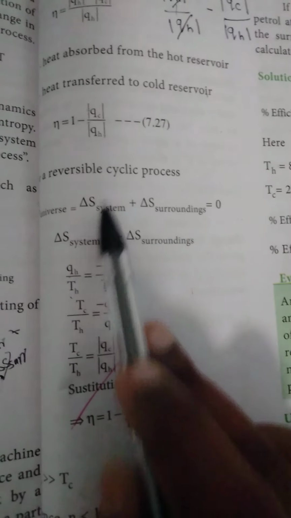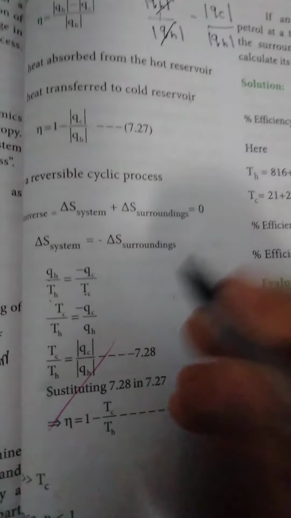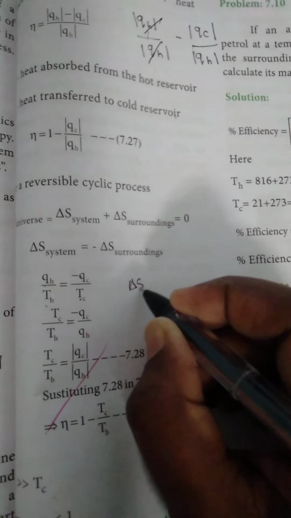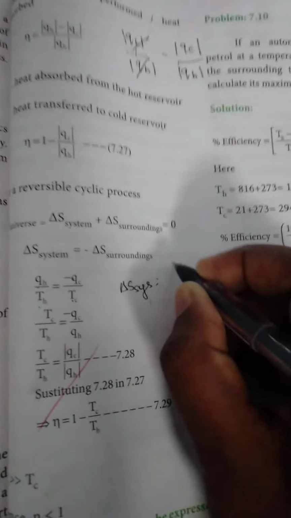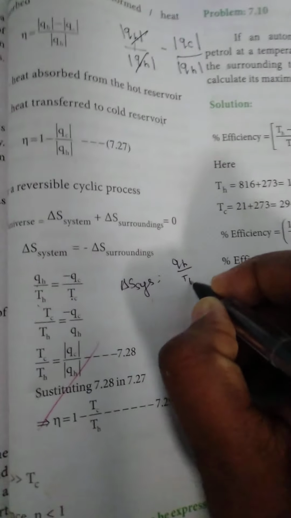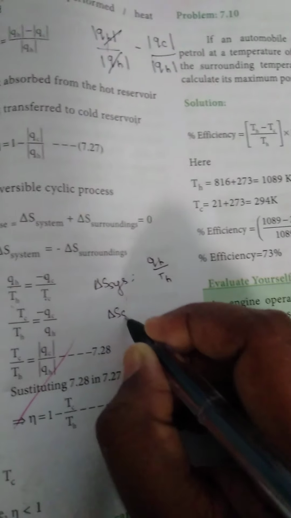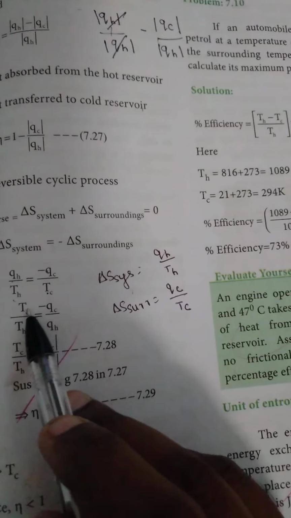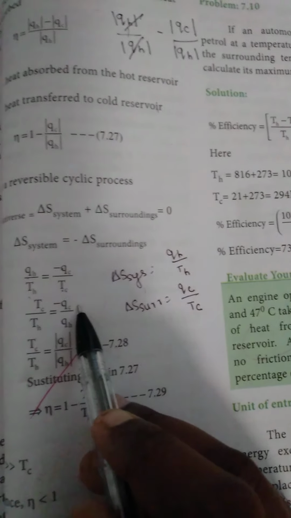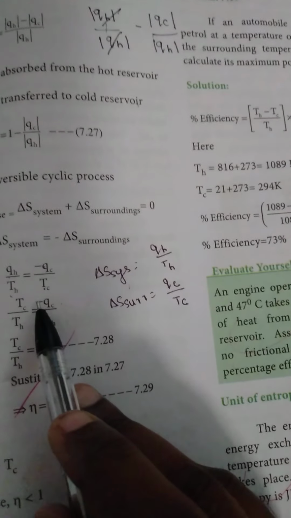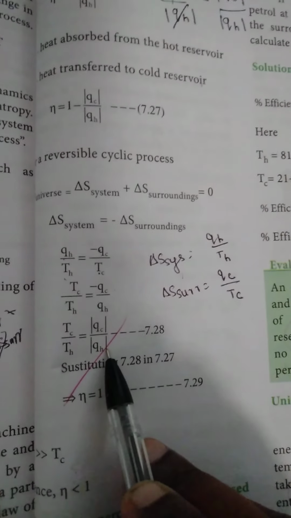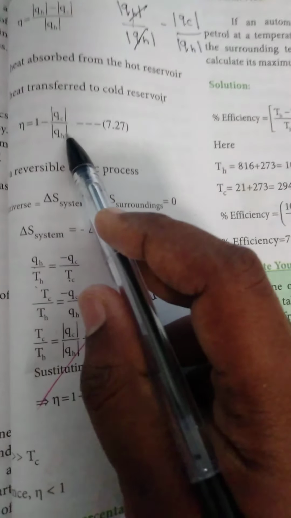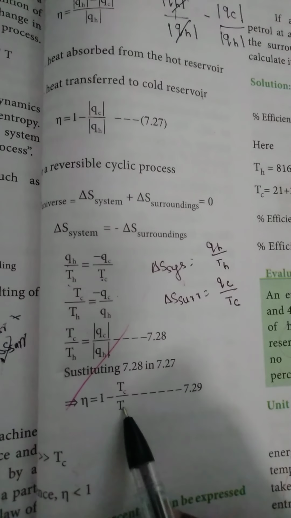Just substitute the formula for delta S system and delta S surroundings. Here delta S system is equal to QH divided by TH. The same way delta S surroundings is equal to QC divided by TC. Just substitute this value. Then take temperature terms on one side and Q terms on the other side. Then if you are taking modulus, you can cancel the negative. So you got this answer. Substitute this value in this equation. So your answer is 1 minus TC by TH.